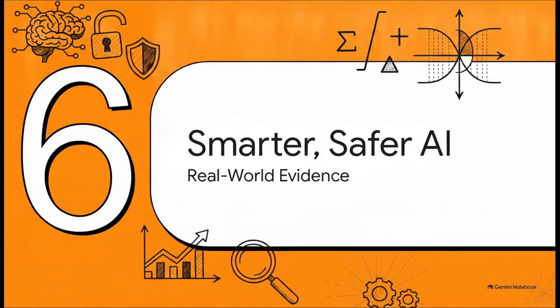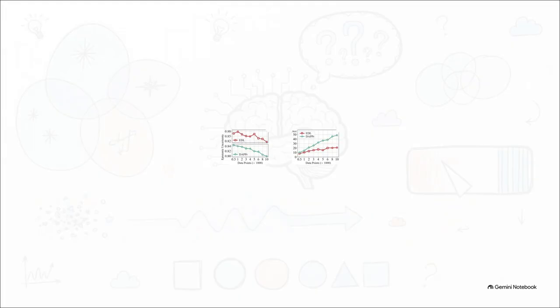Finally, Section 6, Smarter, Safer Deep Learning. Let's check out the results. Let's look at the hard evidence from the benchmark tests in the paper. Think about it. As you feed an AI more and more training data, its uncertainty should logically go down, right? When we look at previous standards like evidential deep learning, or EDL, as the data increases, it actually starts glitching out. Its uncertainty occasionally spikes up. But when you look at DAPPr's performance, it behaves exactly like a logical system should. It smoothly drops its uncertainty as it learns more, all while maintaining consistently higher accuracy across the board.